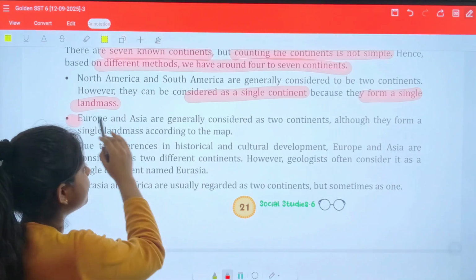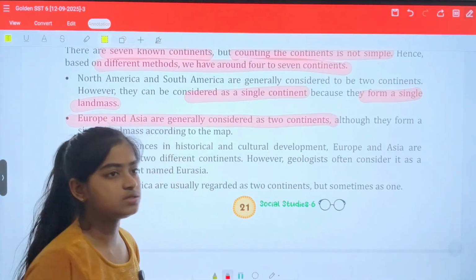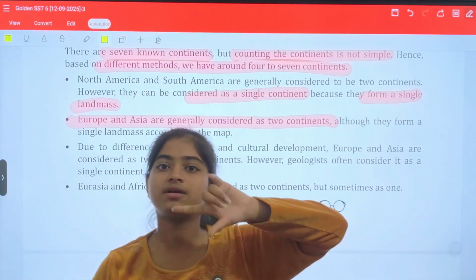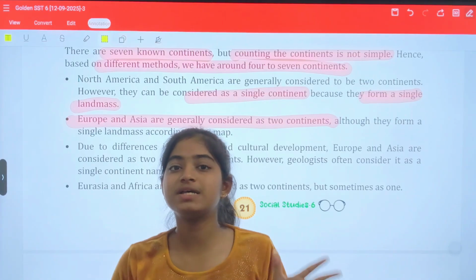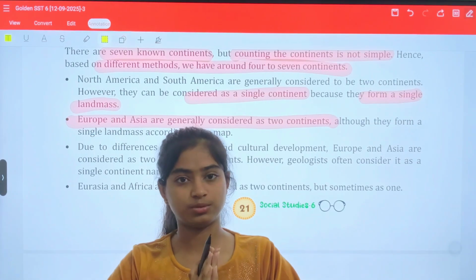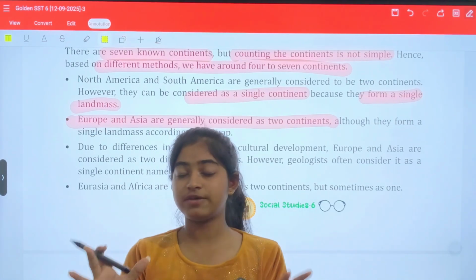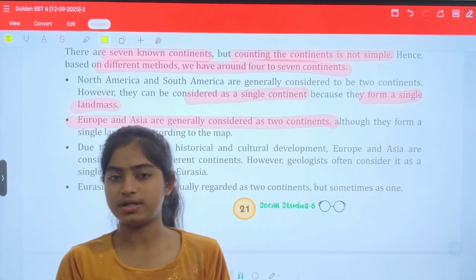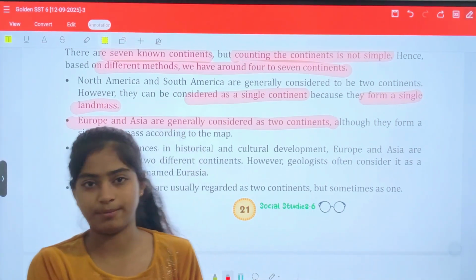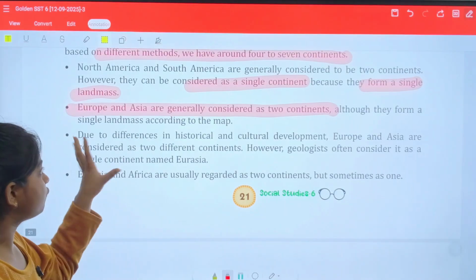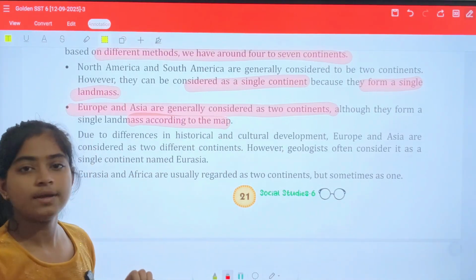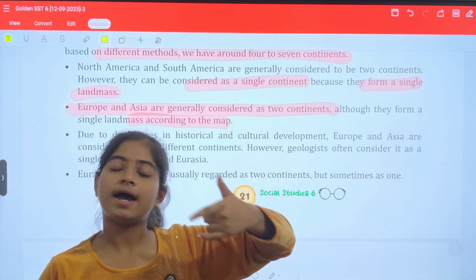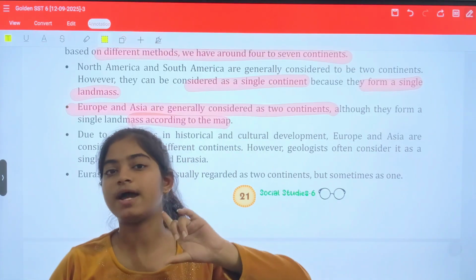Okay, Europe and Asia are generally considered as two continents. Europe and Asia can also be considered as one continent because they are joined together with the Ural mountain, and together we call it Eurasia. But we have classified it into separate continents, and the reason is again the same, that is landmass. Although they form a single landmass according to the map, they are different continents. I have already mentioned that they are separated by the Ural Mountain.